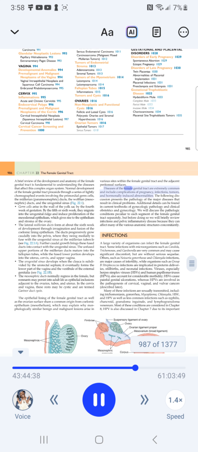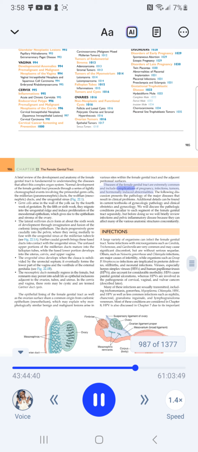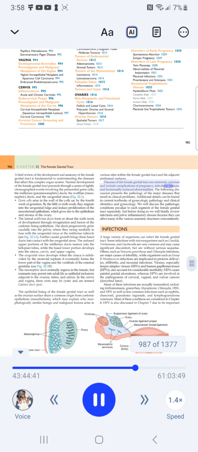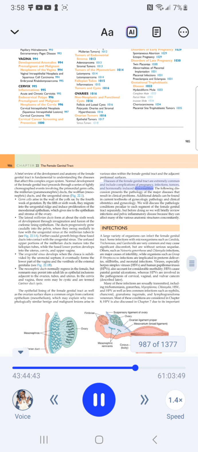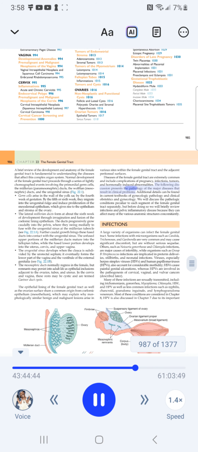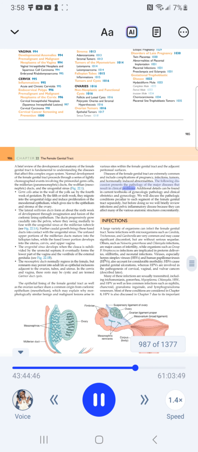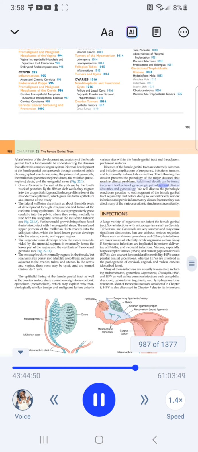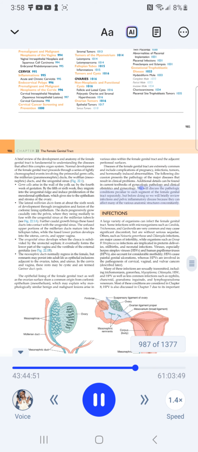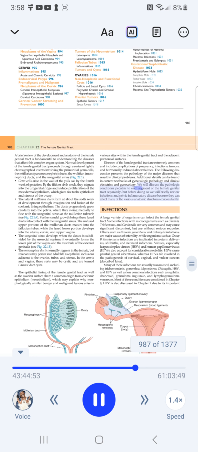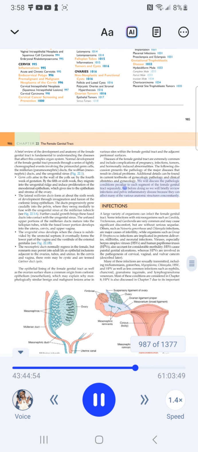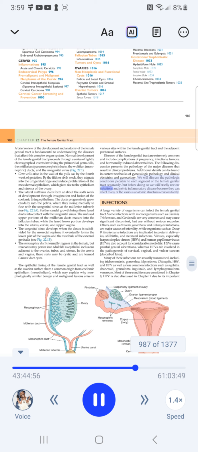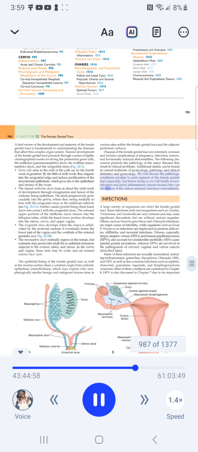Diseases of the female genital tract are extremely common and include complications of pregnancy, infections, tumors, and hormonally induced abnormalities. The following discussion presents the pathology of the major diseases that result in clinical problems. Additional details can be found in current textbooks of gynecologic pathology and clinical obstetrics and gynecology. We will discuss the pathologic conditions peculiar to each segment of the female genital tract separately, but before doing so, we will briefly review infections and pelvic inflammatory disease because they can affect many of the various anatomic structures concomitantly.